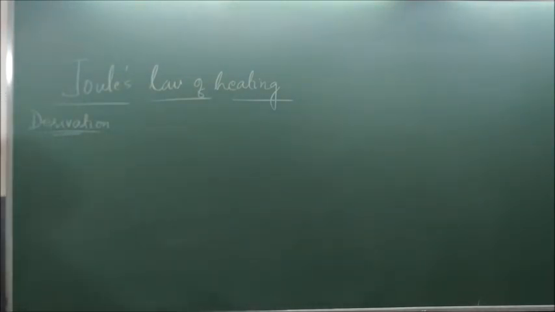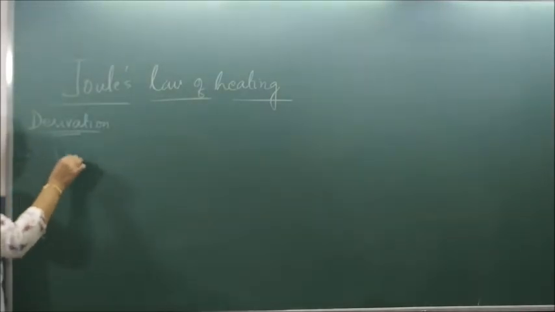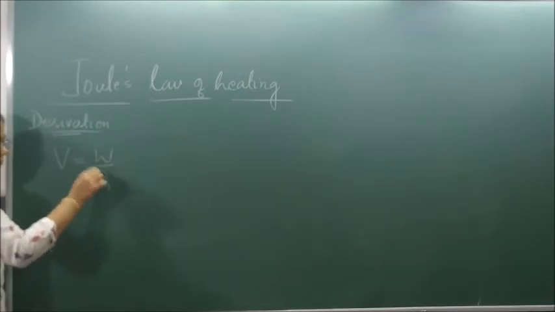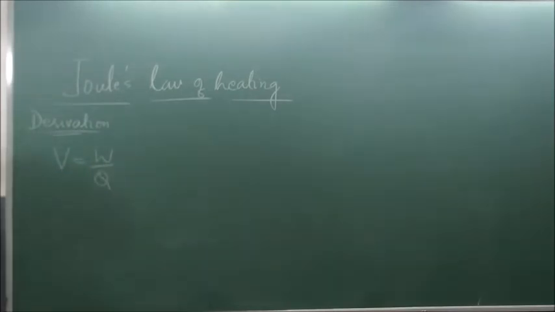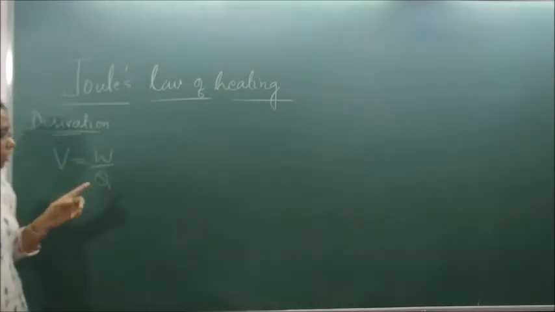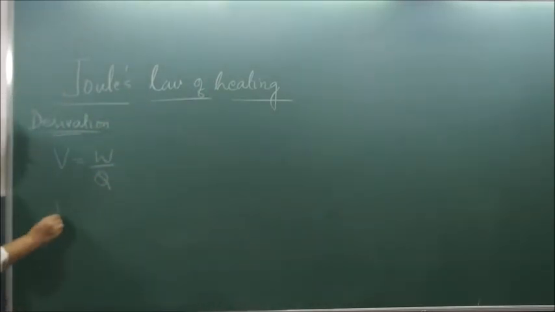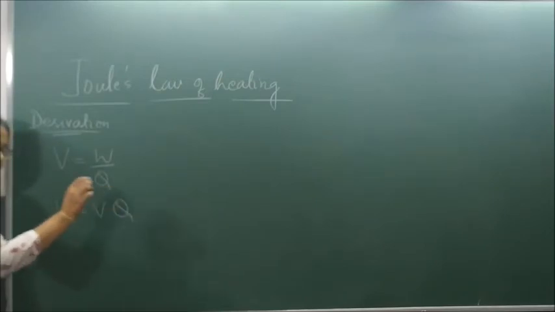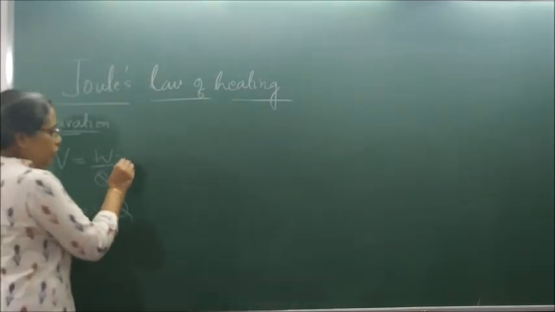Mathematically, I express potential difference as V is equal to W by Q. Now, energy is nothing but work. So from this definition, W is equal to VQ.